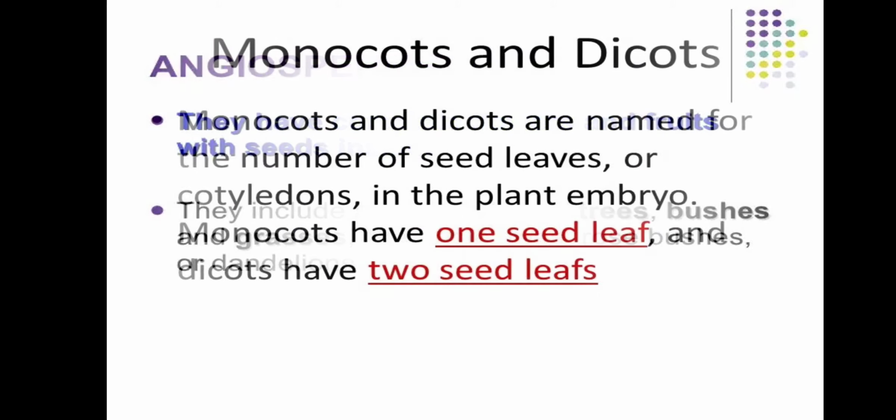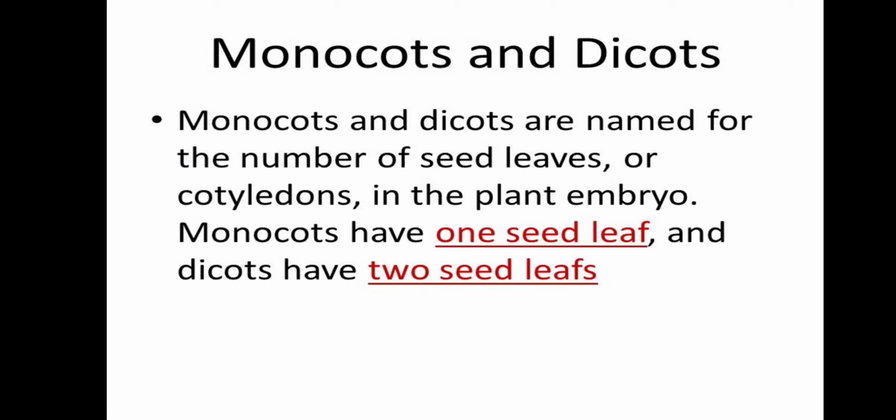Closed-seeded plants are of two types. Number one, monocots, and number two, dicots. So students, plants that have seeds with two cotyledons, such as pea, bean and groundnut, are called dicot plants. Dicots have two cotyledons, that means two seed leaves. What are seed leaves? Seed leaves are cotyledons. Same thing, these are the parts of the seed which store food. So dicot plants have two cotyledons, and monocot plants have one cotyledon. Those that have seeds with a single cotyledon, such as rice, wheat and maize, are monocot plants.